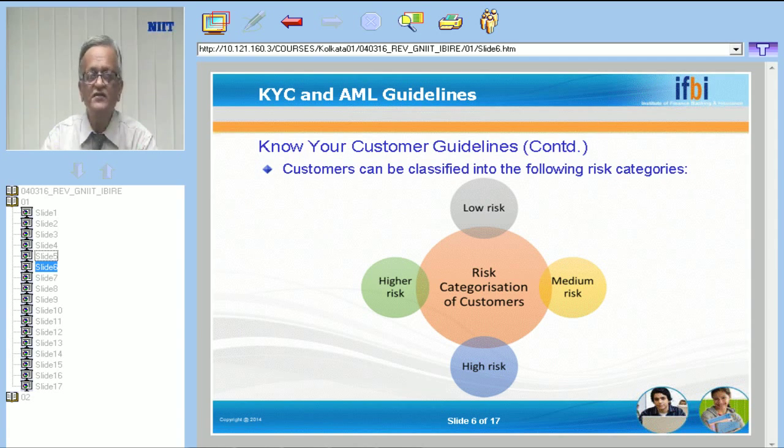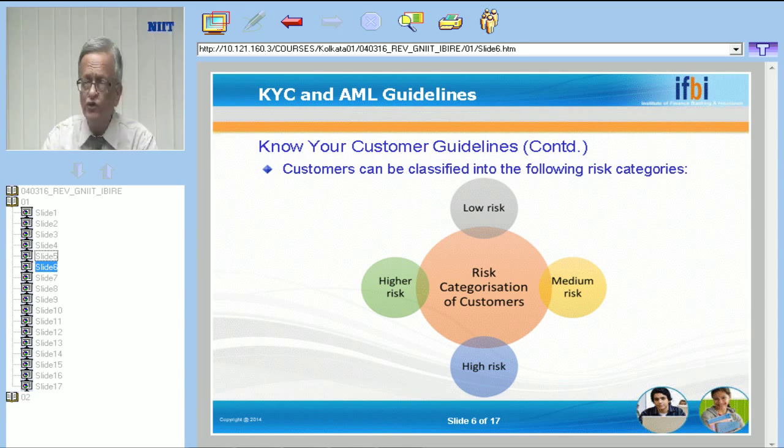Low risk customer. Who are the low risk customers? Low risk customers are those customers whose source of income is known. The bank knows the source of income for these particular category of customers. This also includes the weaker section of society, the poor people, where the amount of transaction is low and the balance is also low.